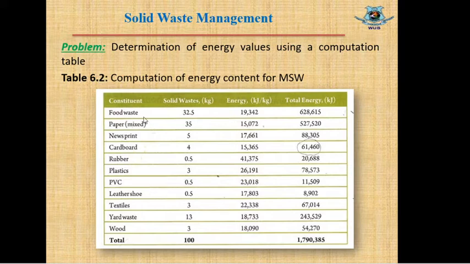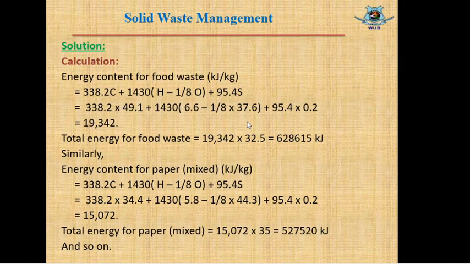Our first item is food waste. We will calculate the energy value and total energy for food waste first. Calculation of energy content: energy content for food waste, unit is kilojoule per kg, and this is the formula to calculate the energy content. We introduced this formula in our previous lecture.